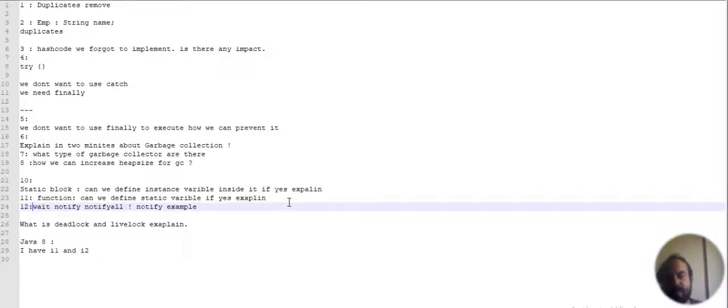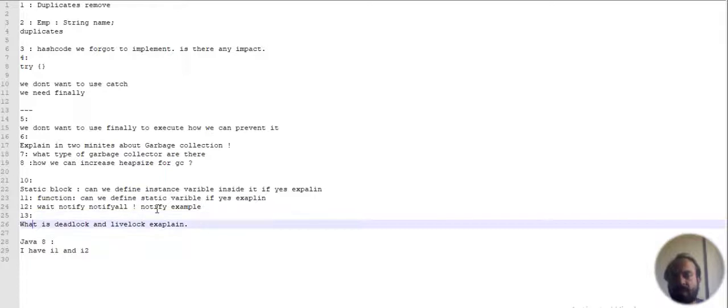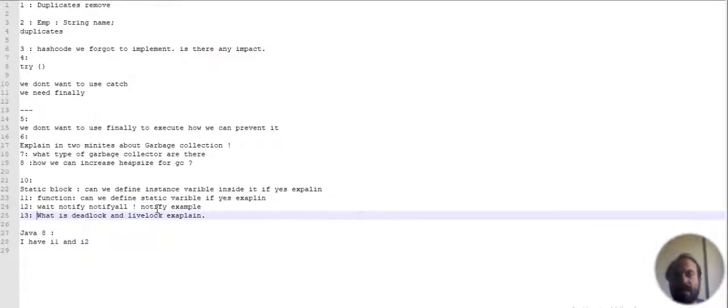So be prepared. The next question is wait and notifyAll. When to use wait, when to use notify, when to use notifyAll. When I use notify, which thread will be notified and how can we get to know? That we should know. The next question would be: what is deadlock and livelock? Explain with an example.